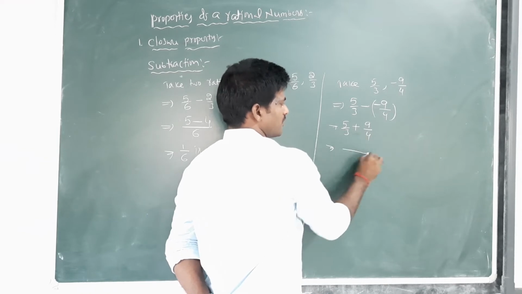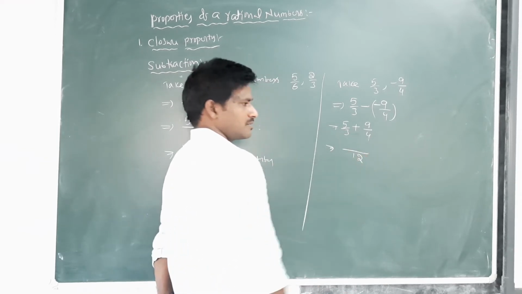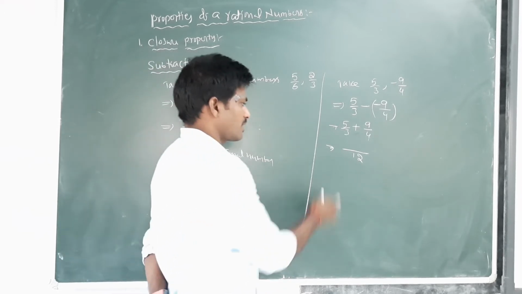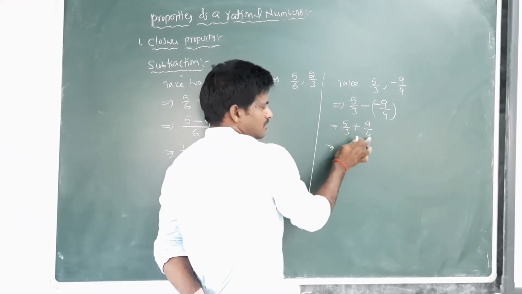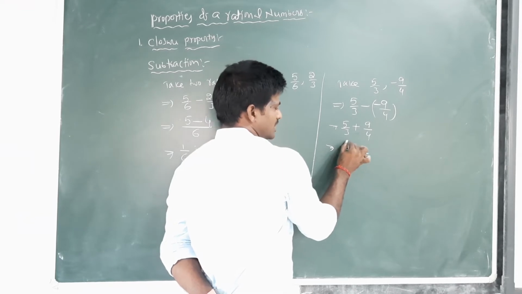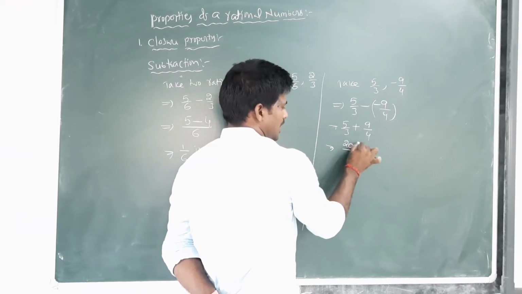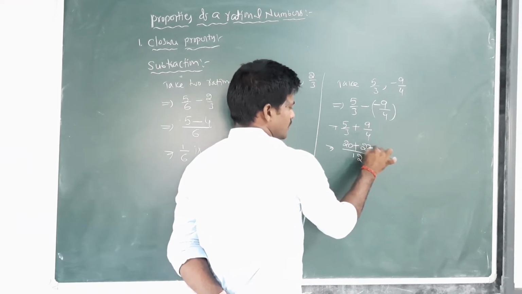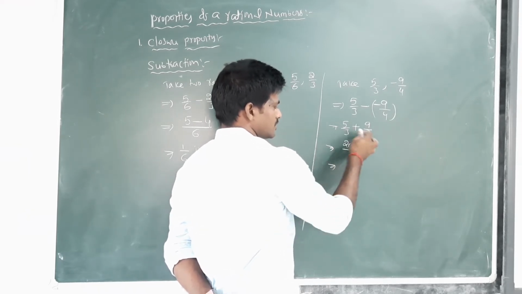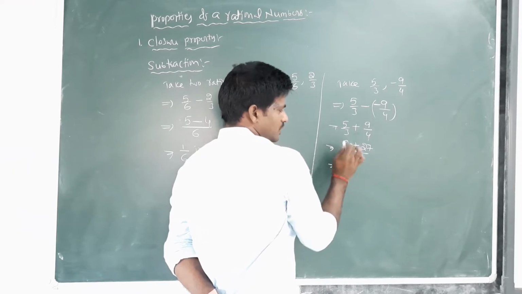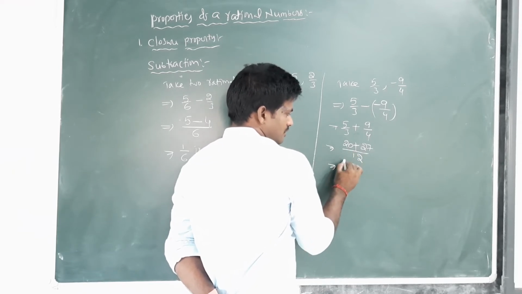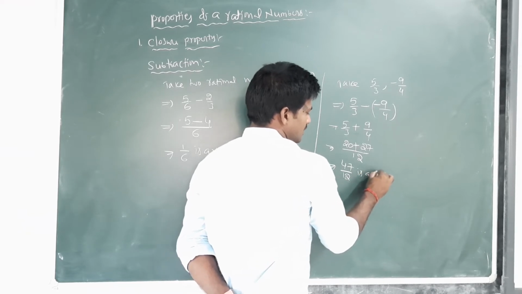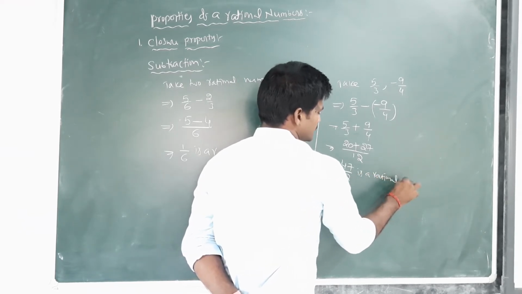The LCM of 3 and 4 is 12. Next, 4 multiplied by 5 is 20, plus 3 multiplied by 9 is 27. 20 plus 27 becomes 47 by 12, a rational number.